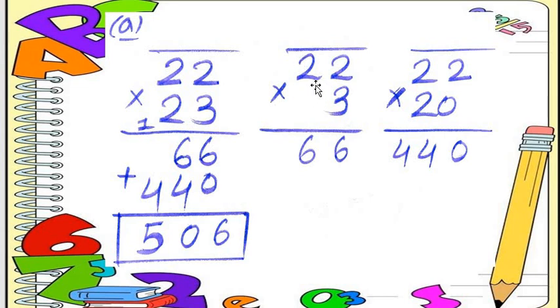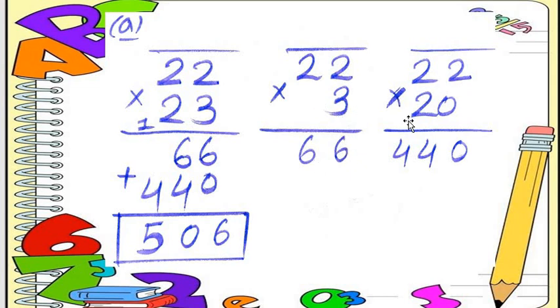Then after that, one more method, meaning how can we do it? First of all, we do it step by step. Multiply with ones here, multiply with tens here, and then here we only add. So again I am repeating these things, all students. 22 multiplied by 3. 3 2s are 6. Understood?